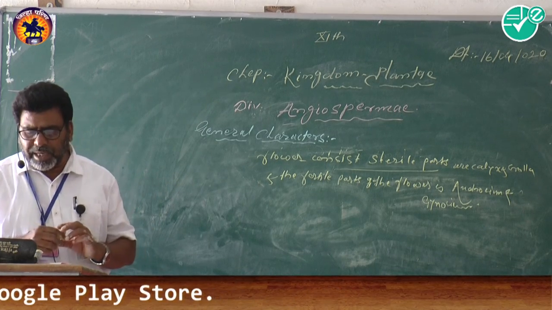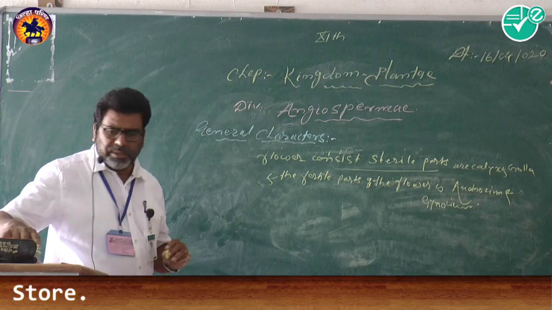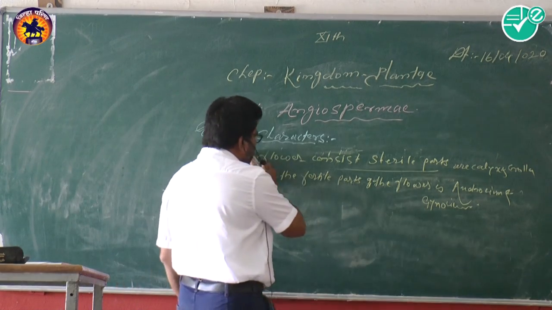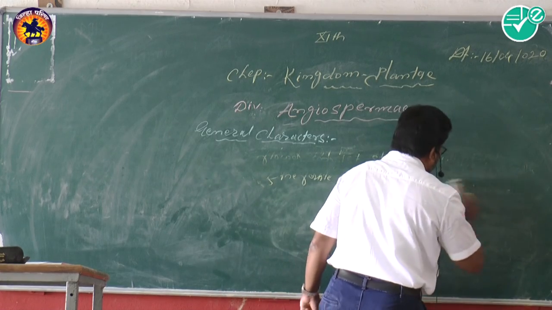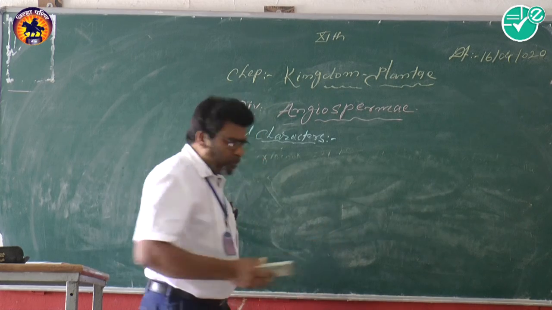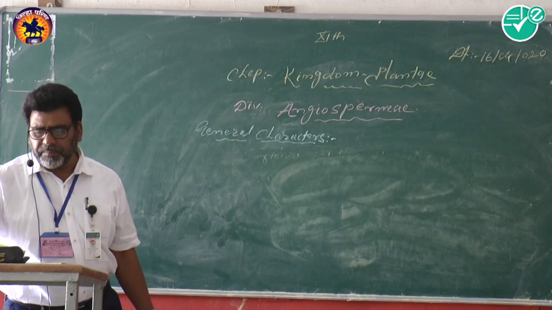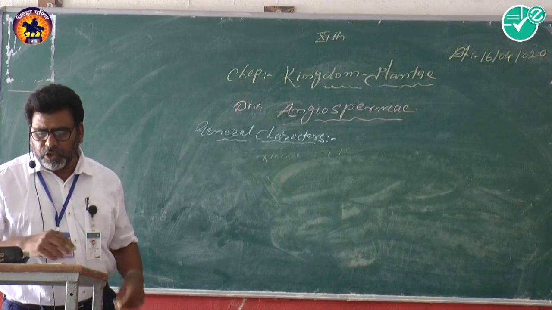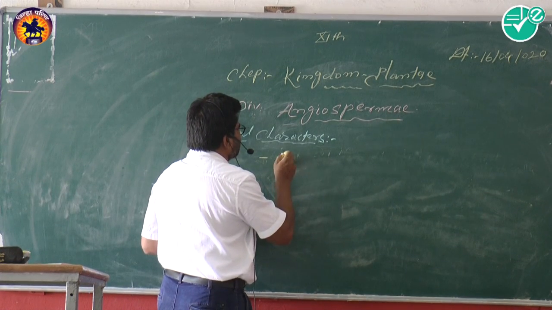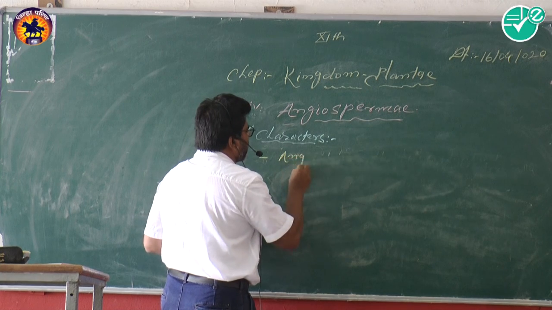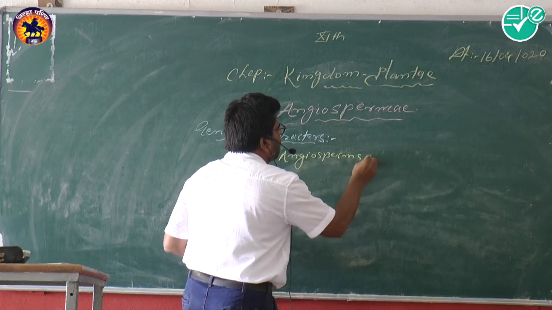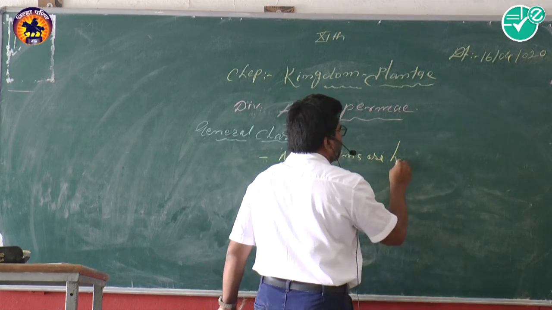So angiosperms are heterosporous. On the basis of the life cycle, the angiospermic plants are heterosporous.